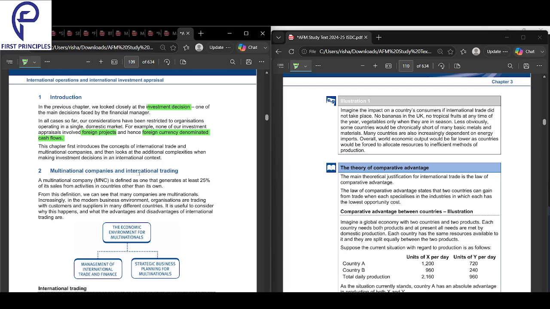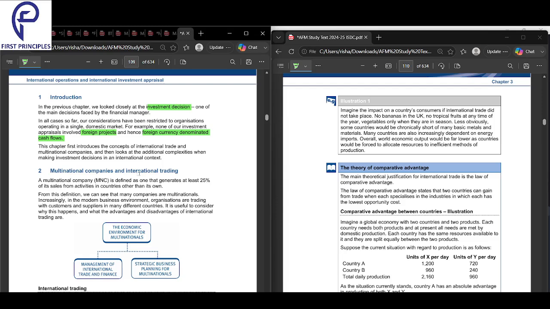Okay, so first we looked into investment decisions in the first part of the chapter. We looked into the roles of a financial manager. Along with that, we looked into basic investment appraisal that we had already studied in FM. Now we are looking into the main crux of the AFM syllabus here. And here we are looking into those projects which are in a foreign currency. So when a project is in a foreign currency, first you have to decide two things: is it good to do, or is it reliable to do in that country, and after that you convert everything, bring it to your currency and see if it's still reliable or not. So this is a challenge that comes in.